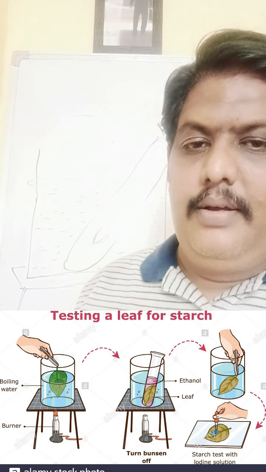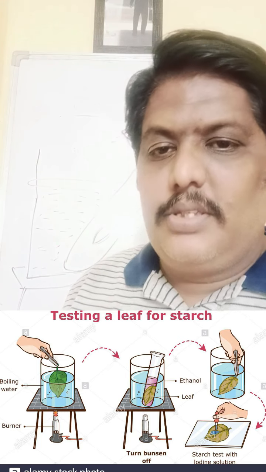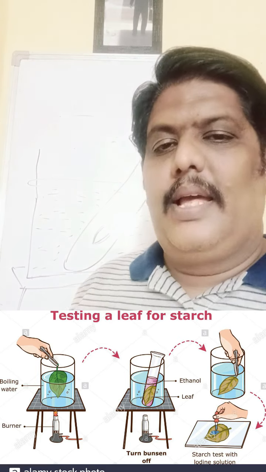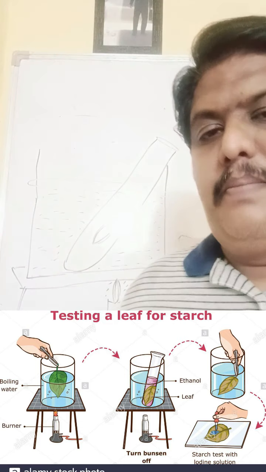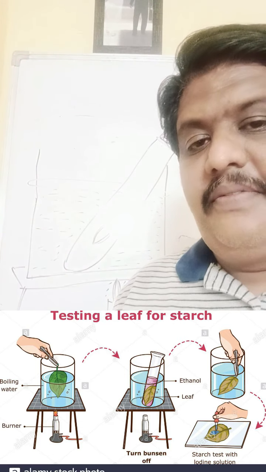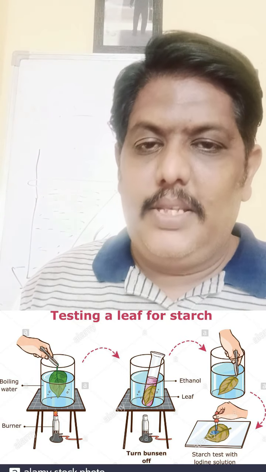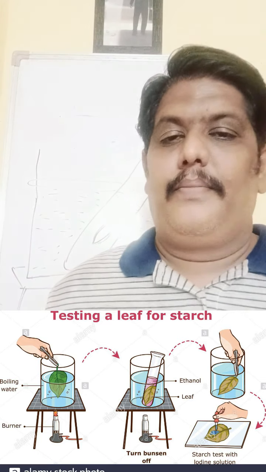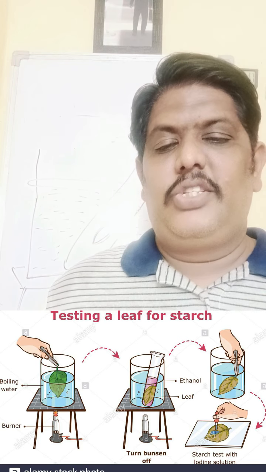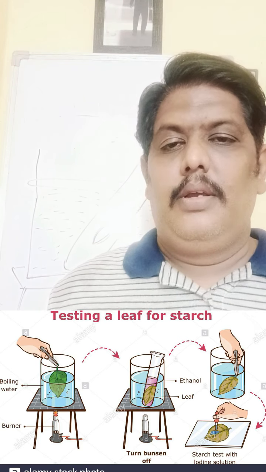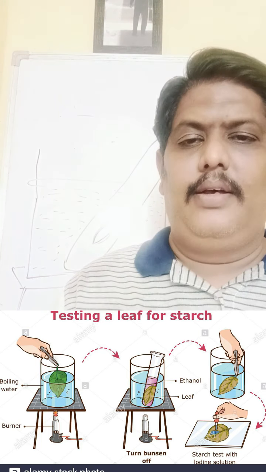Absolutely pale in color. And then with the help of forceps, see here children, we have to take the precaution of taking the leaf out with the help of forceps, and then we'll keep the same leaf in the petri dish. When you keep that leaf in the petri dish and observe, we can see that the leaf is absolutely pale in color. And then we'll take iodine solution and treat the leaf with it. We'll pour some drops of iodine on the leaf.